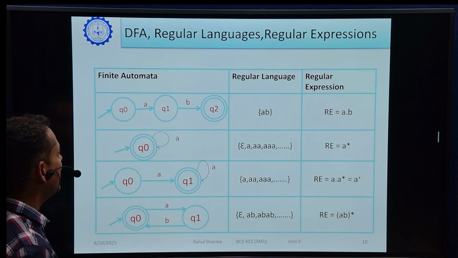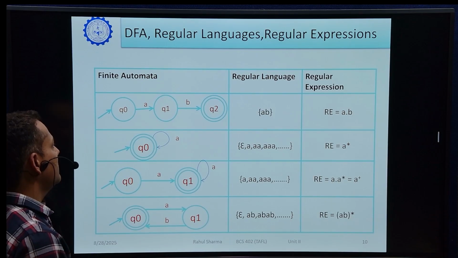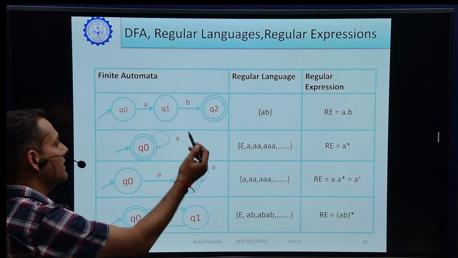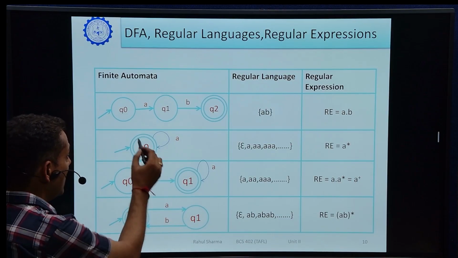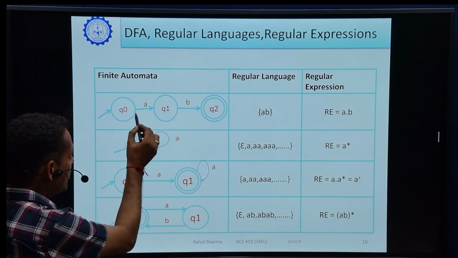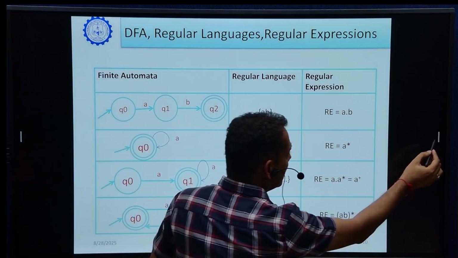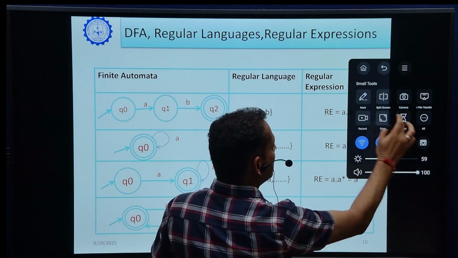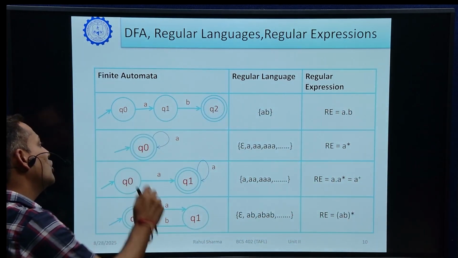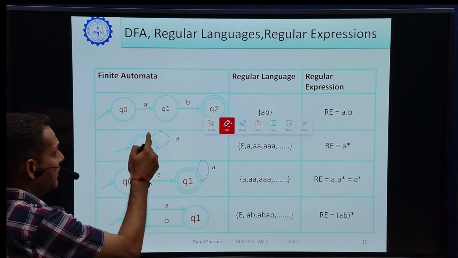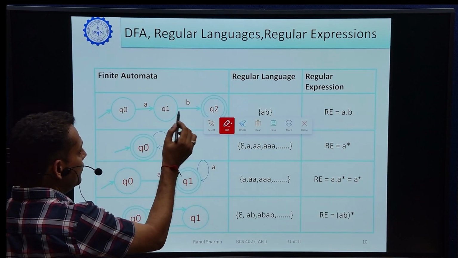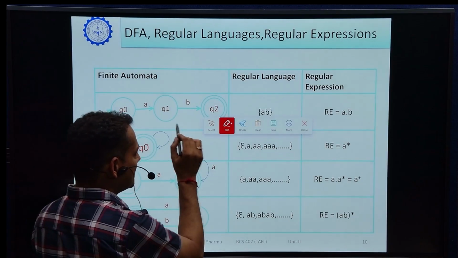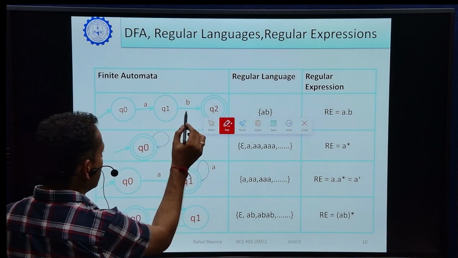Another example is a three-state automaton with states q0, q1, q2. q0 is the initial state and q2 is a final state. We read from q0 to q1 with the symbol a, and from q1 to q2 with the help of b. So the complete string accepted by this finite automata will be ab.